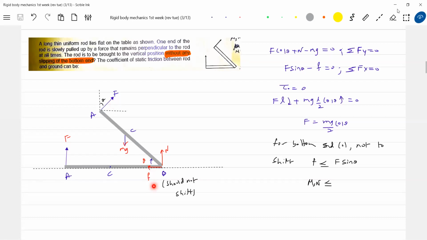But if this F sin theta becomes greater than this limiting friction, slipping will occur at O. So therefore the limiting friction should be less than F sin theta. Am I right? For it to shift, F sin theta should be greater than the friction. For it not to shift, the friction should be less than F sin theta.